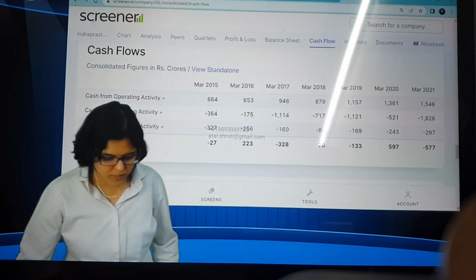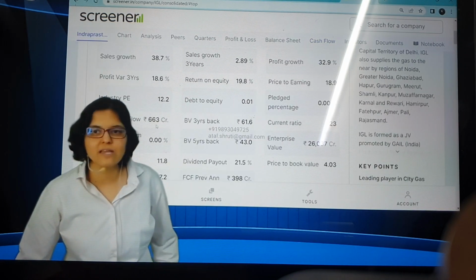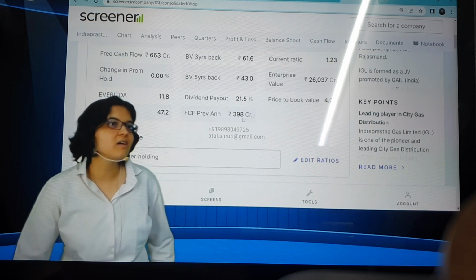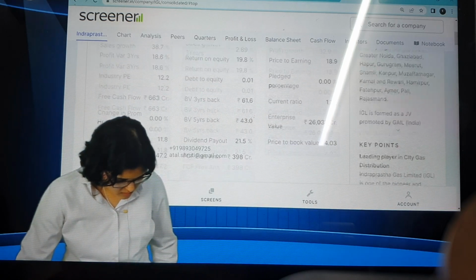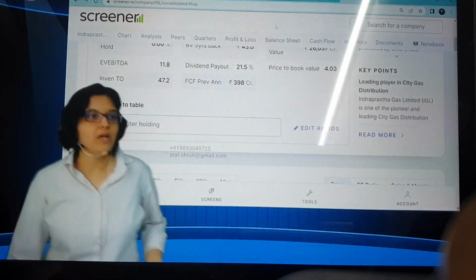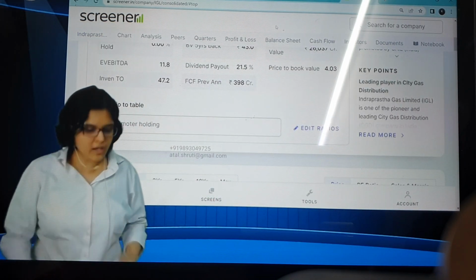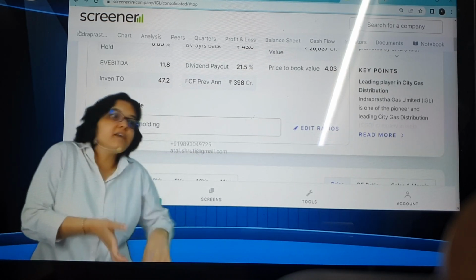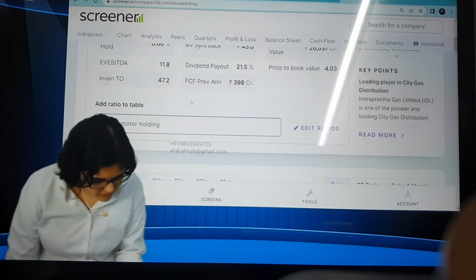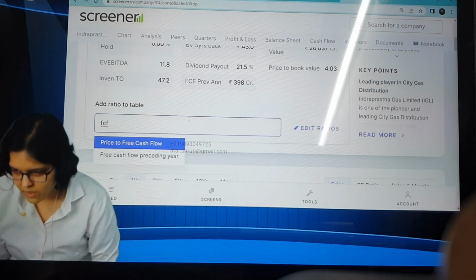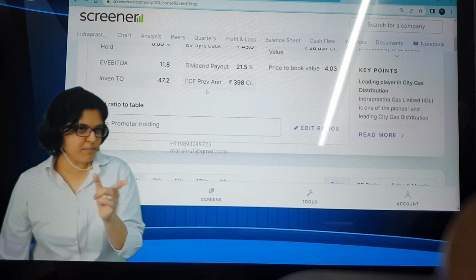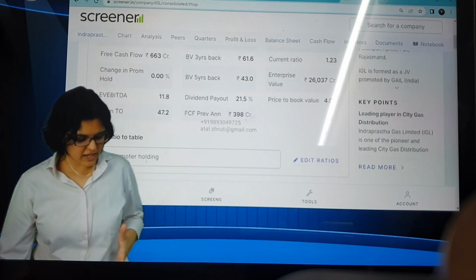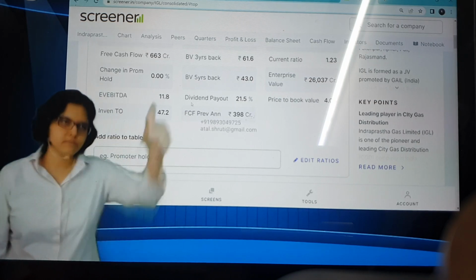Next one is free cash flow of current year versus previous year. Let's check that as well. Free cash flow 663, and this year, 398. So same old story here also. I'll tell you what the story is for the preceding year. They say last year and preceding year. So last year is the immediate last year, and preceding year is the one before that. FCF preceding year. Okay, we took it the other way around. Got it. My bad. This is the immediate last one. 663 and 398.